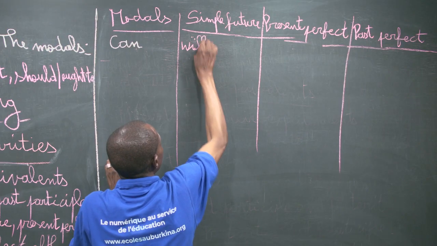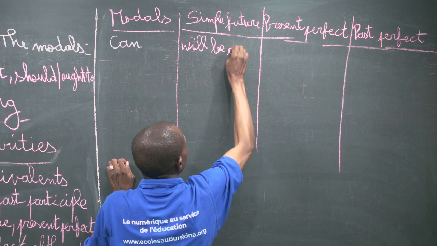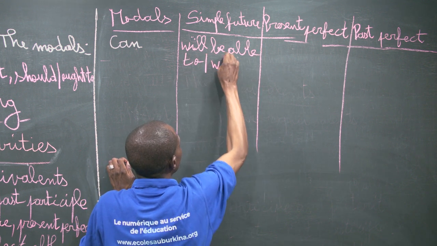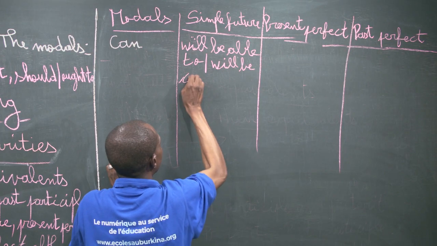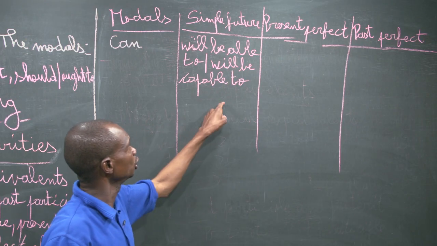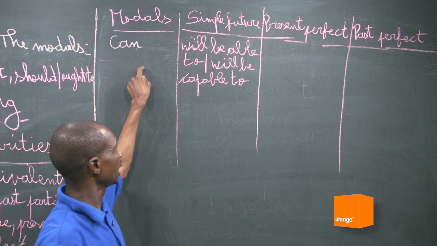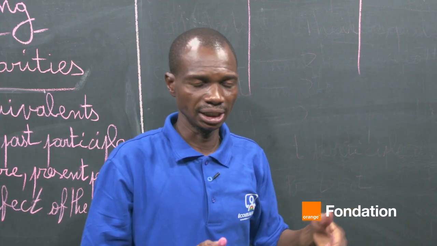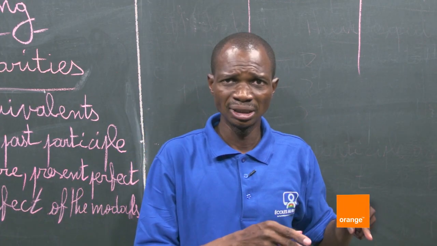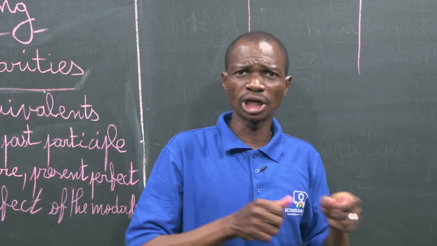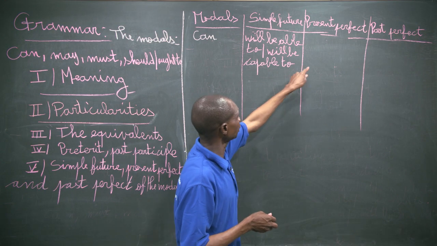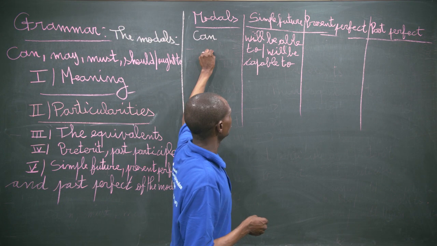Okay, then here it is: will be able to, or will be capable to. This is the simple future of the modal auxiliary can. If I say, for example, "I can drive a car," and I ask you to give the simple future of this sentence, you must say, "I will be able to drive a car." We must not say "I will can drive a car." This is not possible.